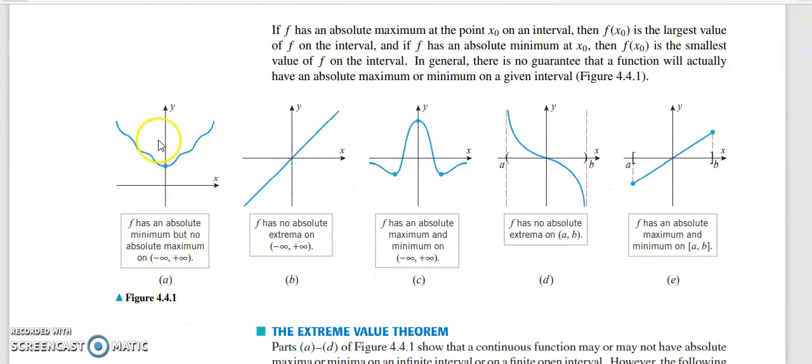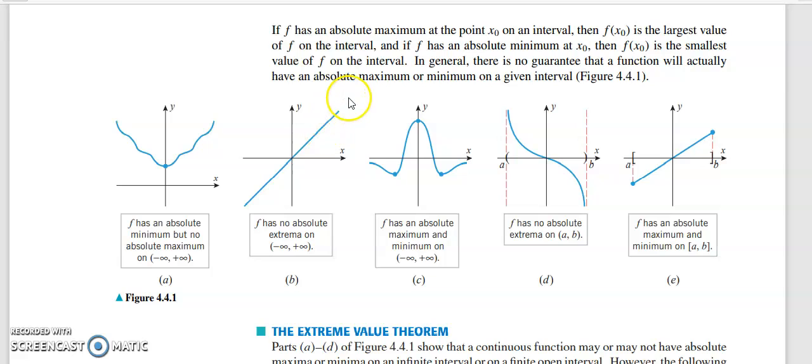If you look at the first graph, this is a minimum point of the function, and the function keeps on increasing. Here the function is defined throughout the real line, and the function approaches infinity. So there is no maximum as such, and you have a minimum at this point. So here you have an absolute minimum but no absolute maximum on the interval minus infinity to infinity.